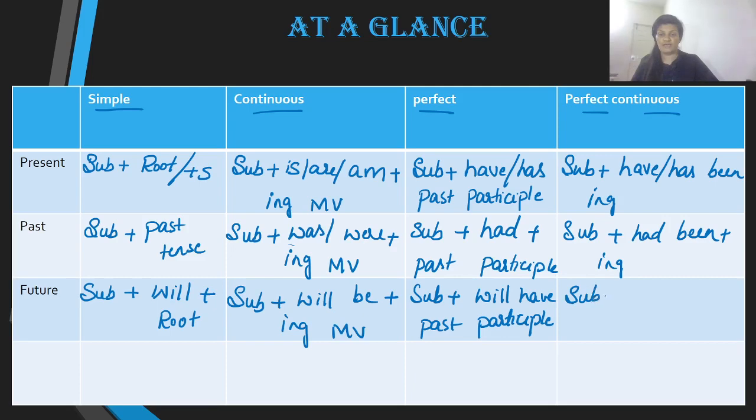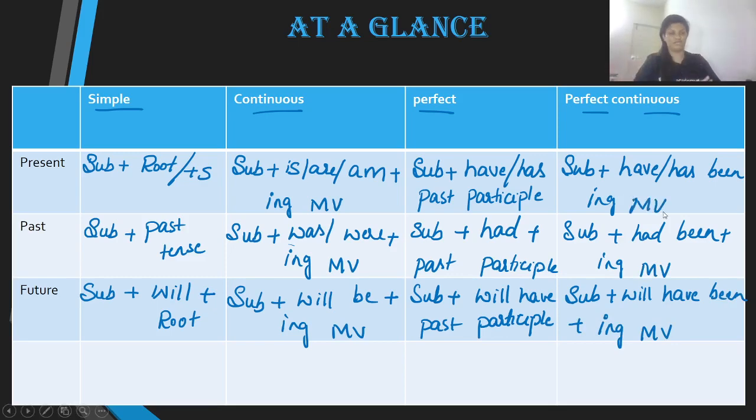And for the last one, we will use will, have been, and then the ing main verb. So these are our 12 tenses. We have present, past, and future, simple, continuous, perfect, and perfect continuous. These are our 12 tenses.